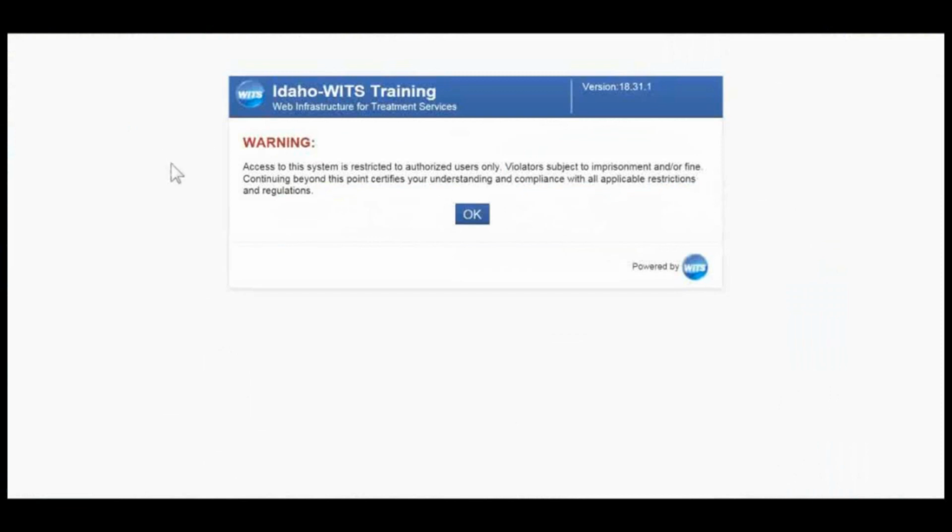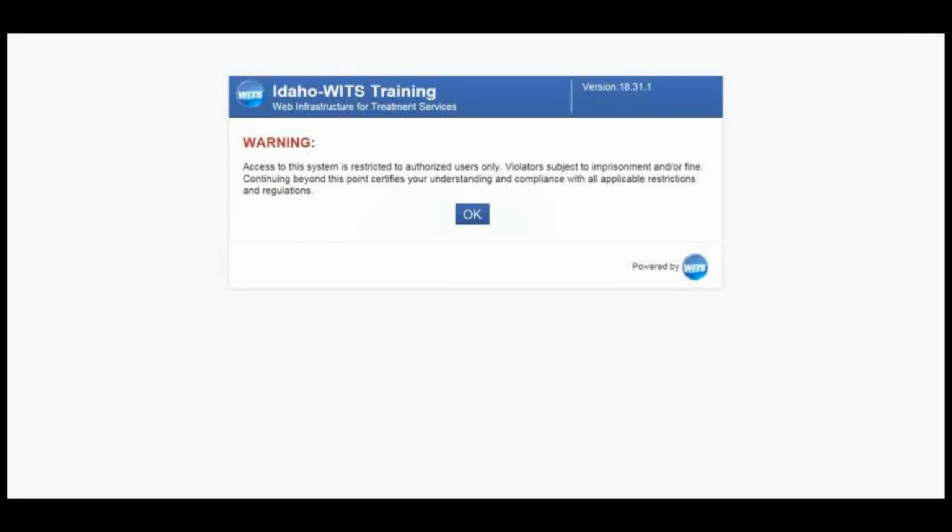And this is the initial warning screen for the WITS training site. It does state that access to this system is restricted to authorized users only. Violators are subject to imprisonment and/or fine. Continuing beyond this point certifies your understanding and compliance with all applicable restrictions and regulations. WITS is a secure HIPAA and CFR 42 compliant electronic health record system, and this means that anyone accessing Idaho WITS is required to have a current, signed WITS user agreement on file.